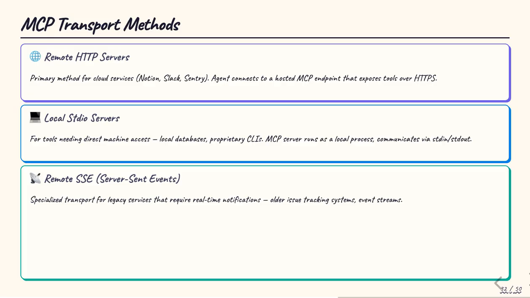Local STDIO servers handle tools that need direct machine access, like a local database or proprietary CLI, running as local processes communicating through standard input and output. And remote server-sent events is a specialized transport for legacy services that require real-time notifications. This flexibility lets the agent connect to both modern cloud APIs and legacy internal systems using the same protocol.